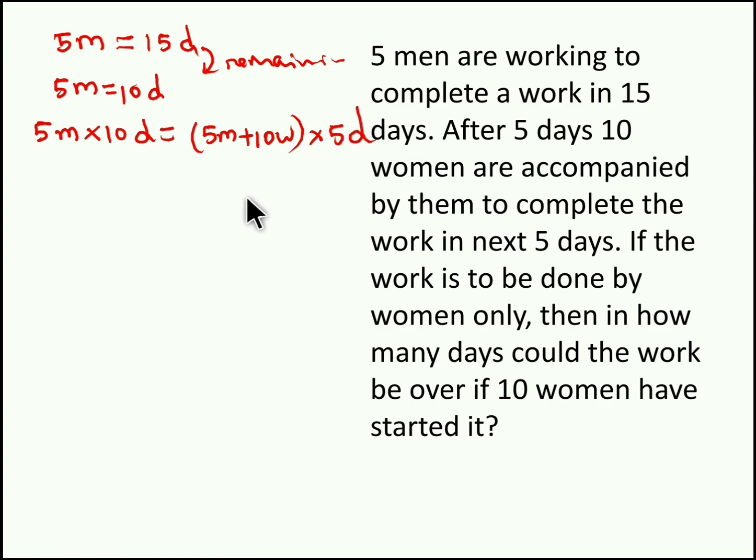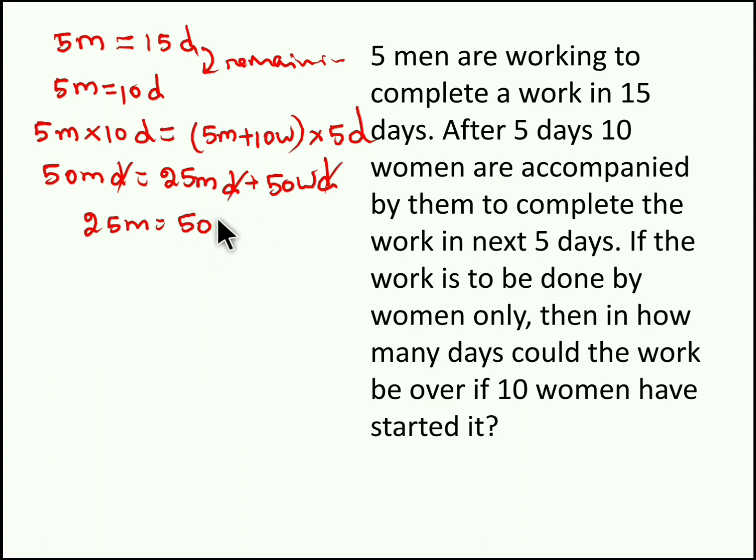So with this we can find the efficiency of male and female. So 50 MD equal to 25 MD plus 10 into 5, 50 women days. So D cancels. So 25 M equal to 50 W. So simply we can say men and women's efficiency are in the ratio 50 by 25, 2:1, right?